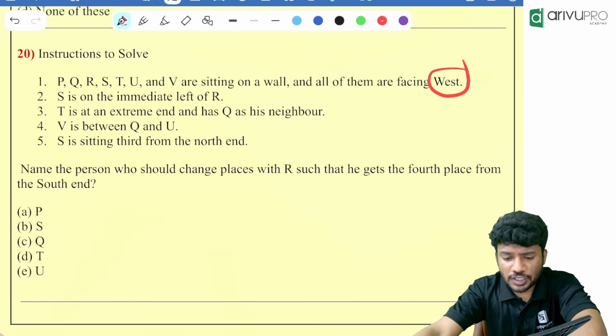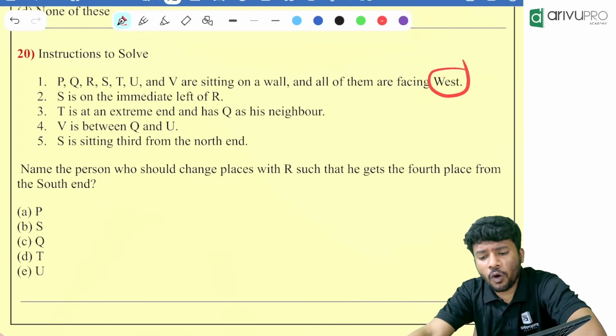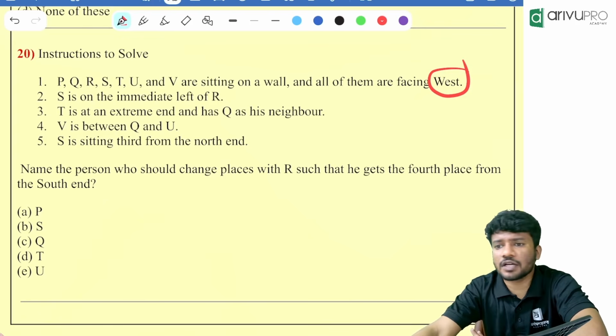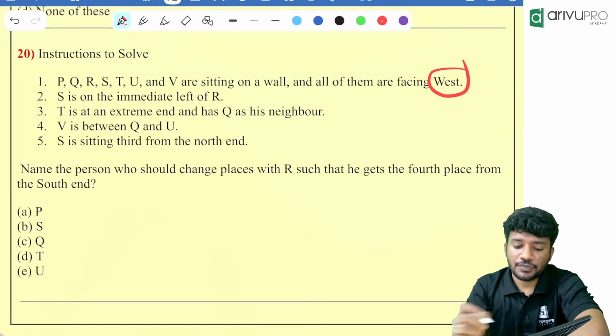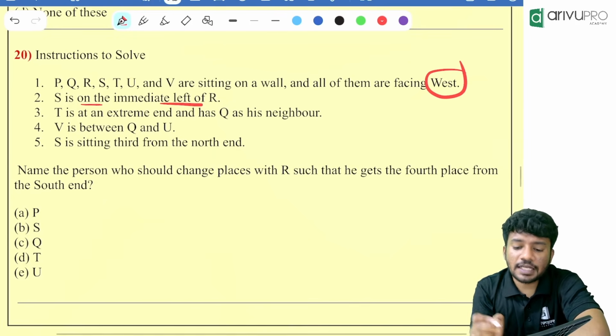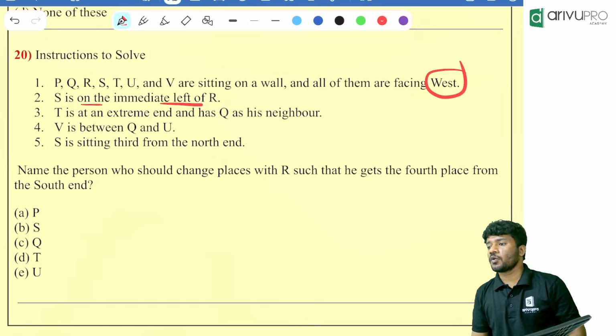P, Q, R, S, T, U, V are sitting on a wall. All of them are facing west. Which direction are they looking at? They are looking towards west direction. S is on the immediate left of R. So where is the position of R? S is on the immediate left of R.